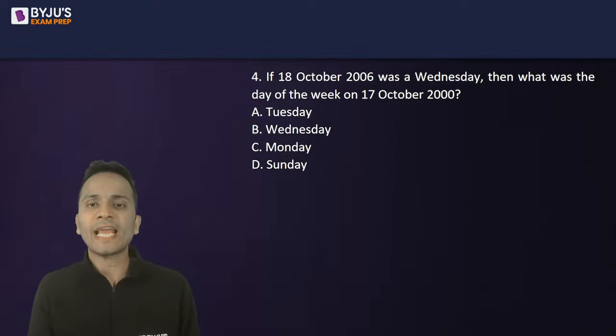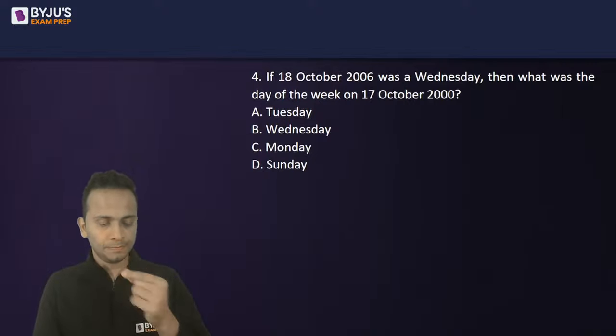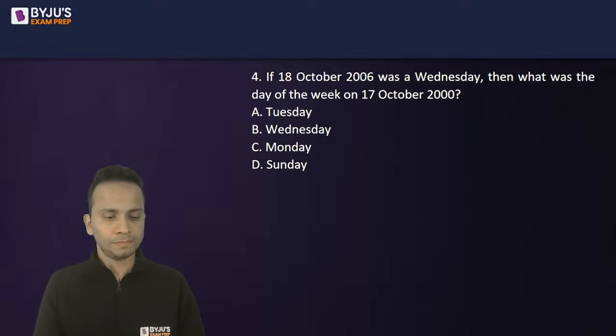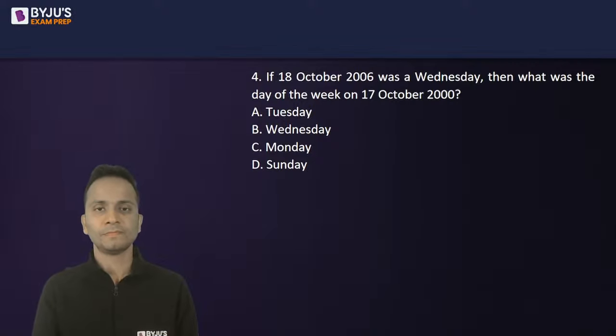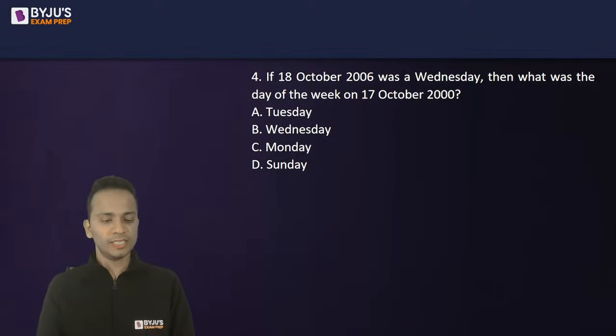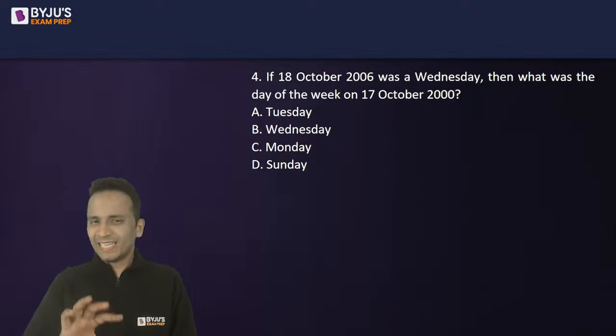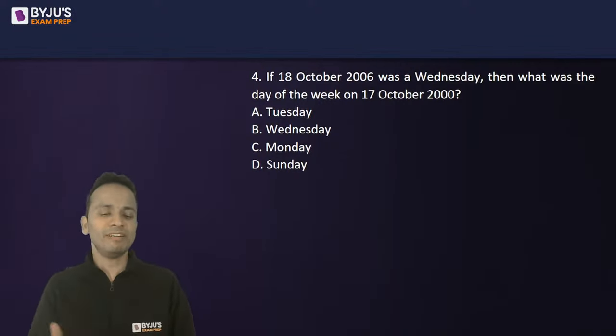Now a question on calendars. 18th of October 2006 was Wednesday. Then what was the day on the week on 17th of October 2000? So basically, this is the concept of finding the odd days between the given two dates. So quickly do that. Dates में कोई problem नहीं है. 18th October, 17th October.